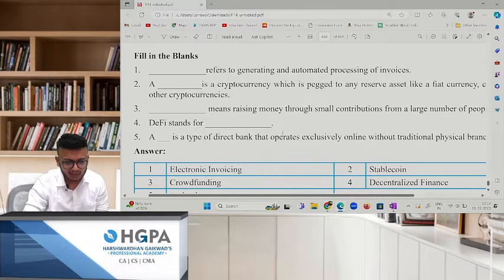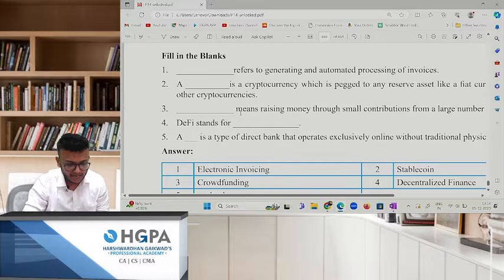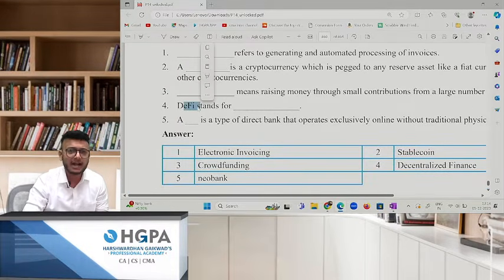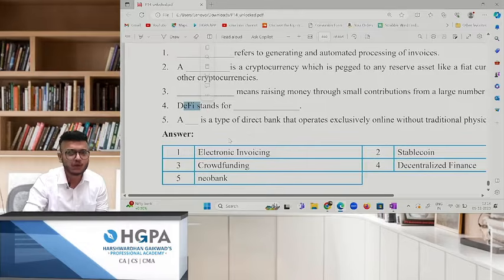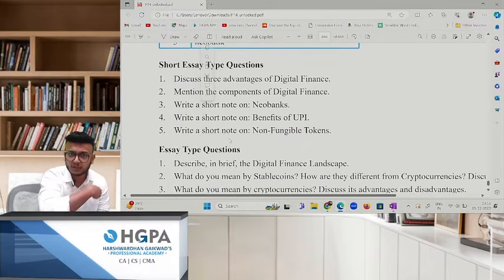A cryptocurrency pegged to a reserve like fiat currency is a stablecoin, which I've already discussed. Dash means raising money through small contributions, crowdfunding. DeFi stands for what? I've already told you, decentralized finance. And that type of direct banking which operates exclusively online without traditional physical branch networks is a neobank, Razorpay, for example. Okay, this we have all done, all the questions we have done.